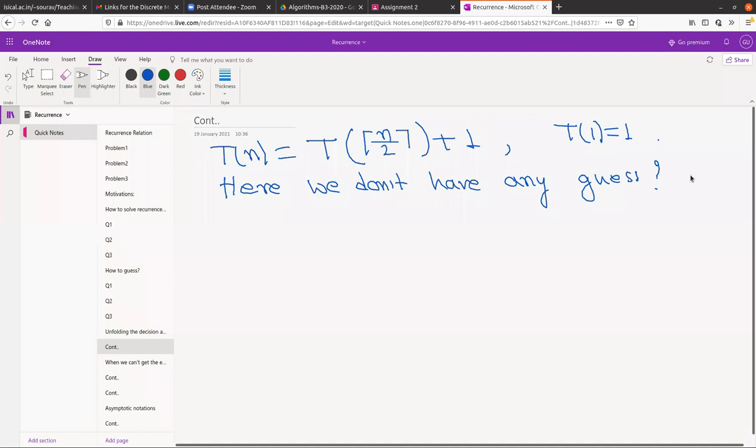Anyone? You guys have guessed the previous problem very nicely. So what should be the guess here? Log of n. Yeah, can you repeat again? Log of n. Oh, okay, log of n. And how do you guess log of n?